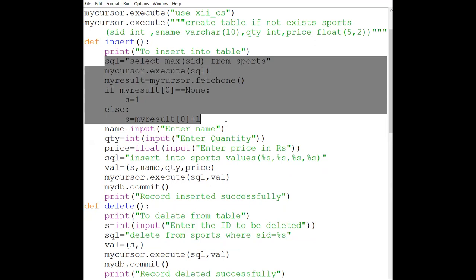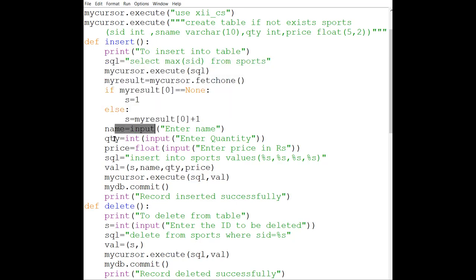No doubt we have one clause also in MySQL, that is auto increment. But because it is not in our syllabus, we are not discussing that. Whatever we have in our syllabus, on the basis of that only we are discussing. So from here till here, we have generated the value of SID. Then we are asking name, then quantity, then price. Then in the SQL query, we are writing all the information.